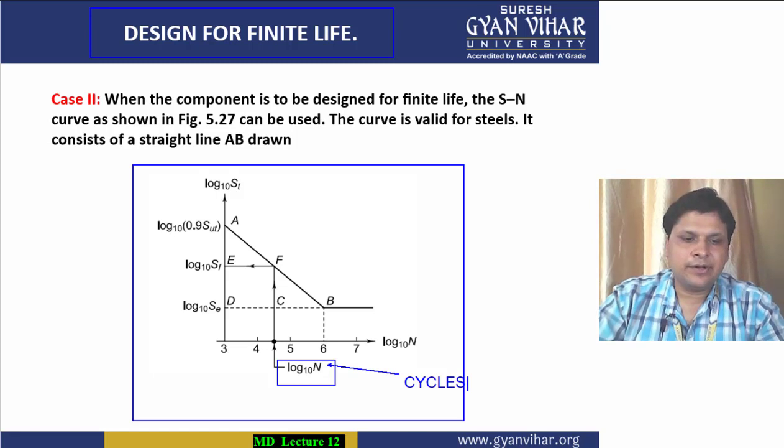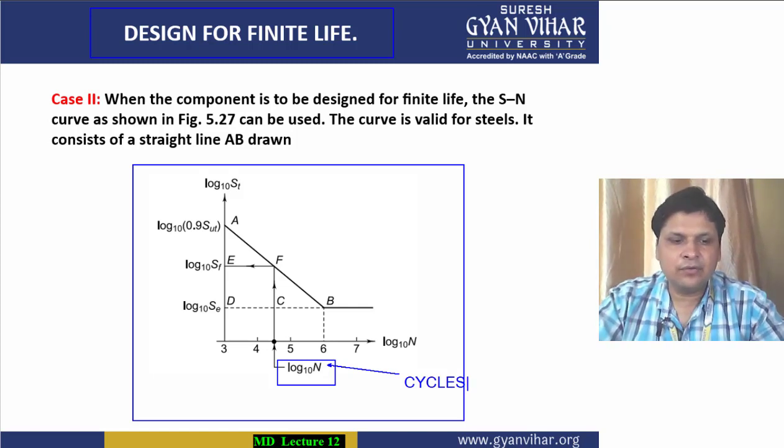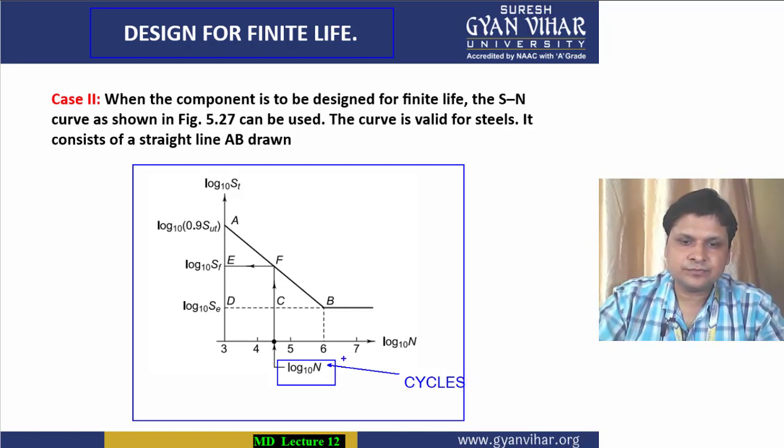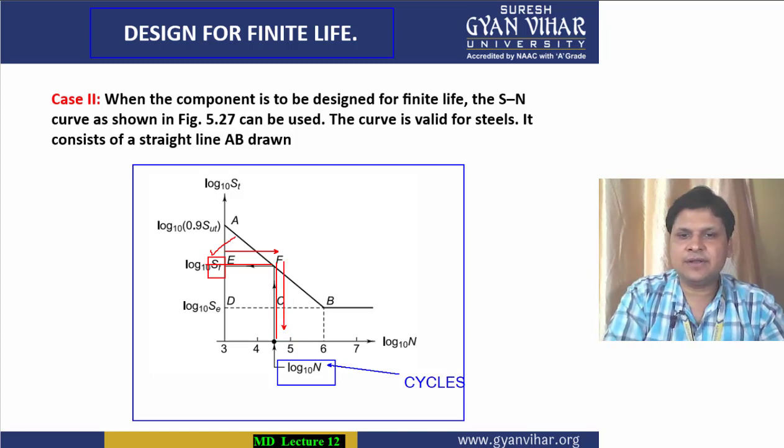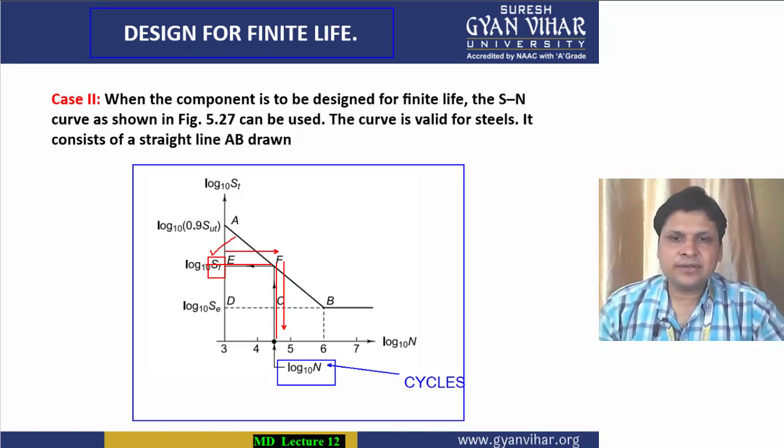For that particular value of number of cycles, we have to calculate the corresponding value of fluctuating stress. Or if the fluctuating stress value is given to us, we will go in reverse and calculate the number of cycles that it can sustain before failure.